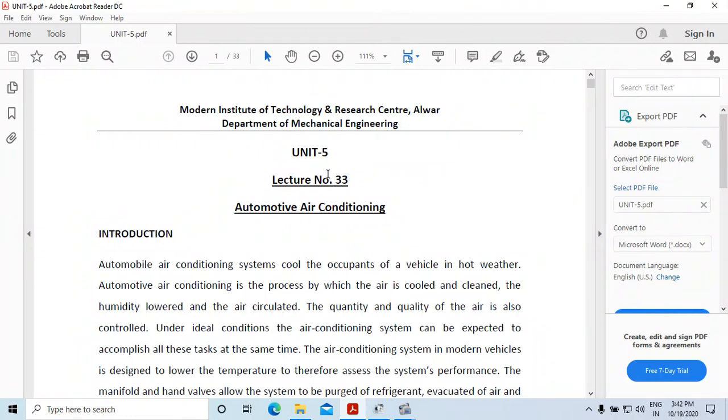Hello dears, let us start our unit number 5. In this unit, we will discuss the automotive air conditioning system and automotive safety system. So, first of all, we will discuss the automotive air conditioning system.